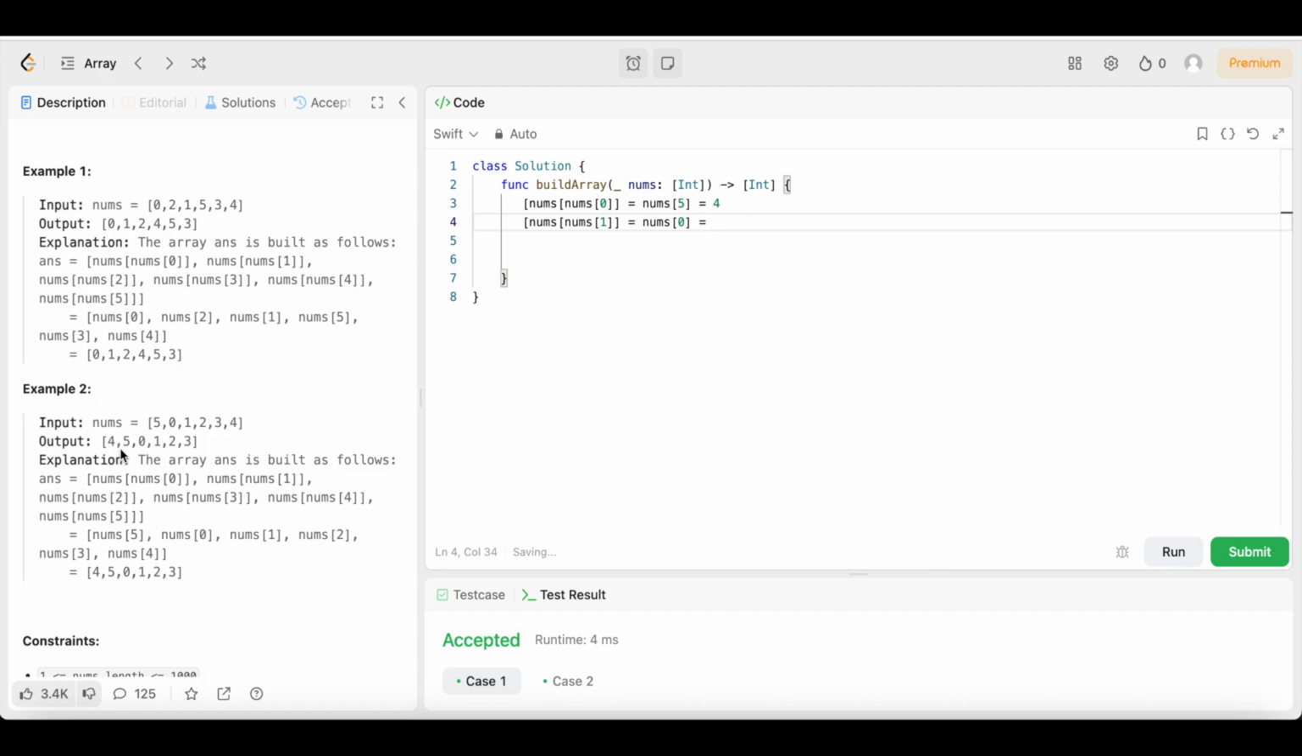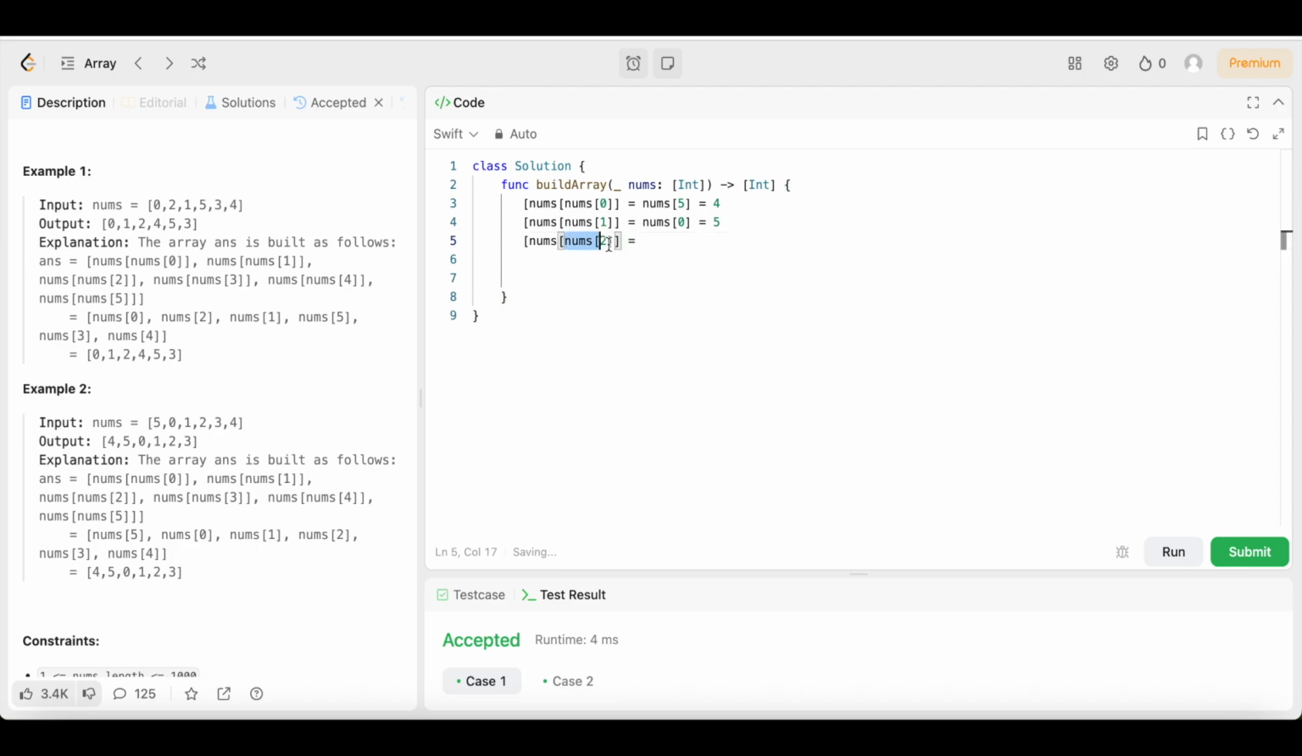Nums 0 is a 5. So we're going to put the 5 right here. Then we're going to do the same thing for index 2, or nums of nums 2, excuse me. Come right here. So we're going to do the same thing. Equals. So nums of nums.